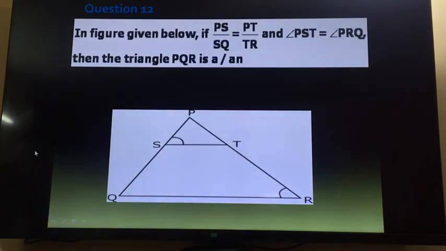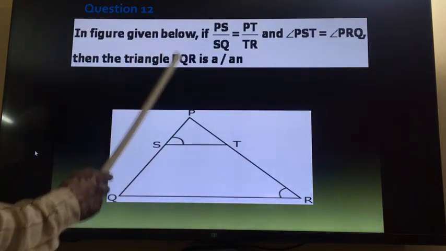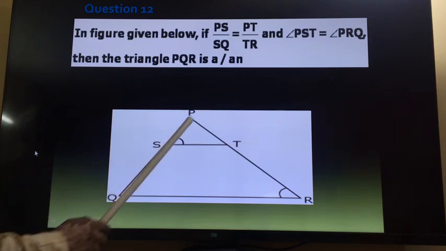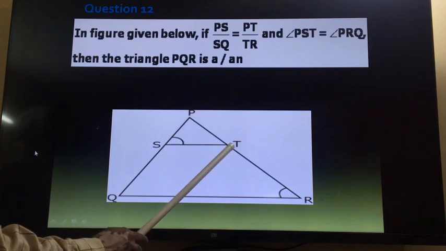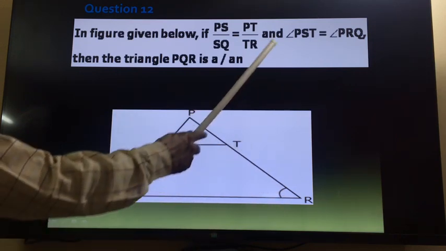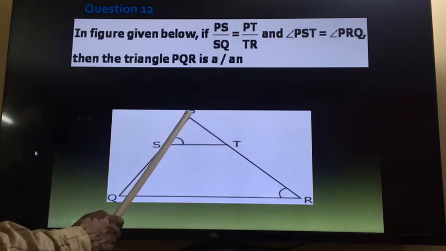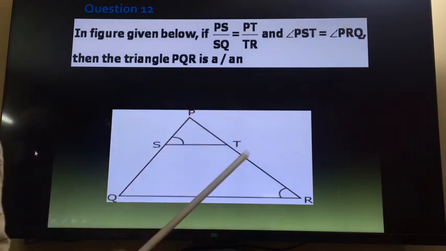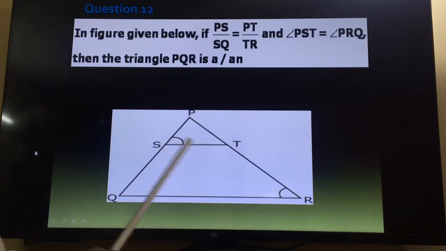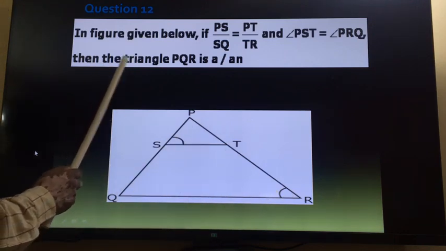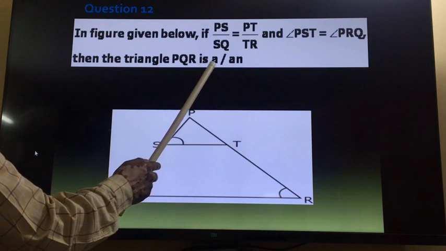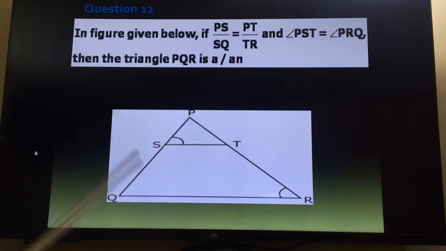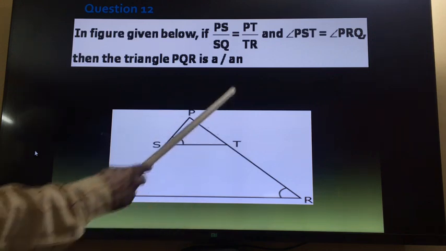Now the next question. In the figure given below, it is given that PS upon SQ is equal to PT upon TR, and angle PST is equal to angle PRQ. This angle is equal to this, given. Then the triangle PQR is either isosceles or equilateral? We have to complete the sentence.